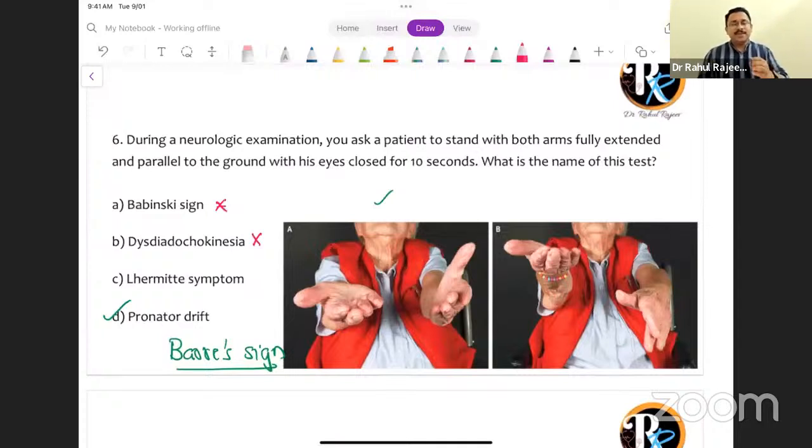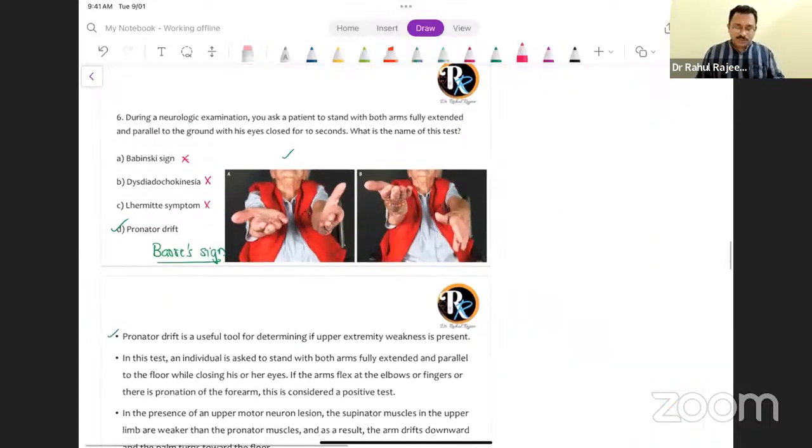Dysdiadochokinesia is the inability to perform rapid alternating movements, which is a feature of cerebellar lesions. Lhermitte's symptom refers to the electric shock-like pain radiating from the neck down the back, which is usually seen in cases of multiple sclerosis as well as any sort of cervical spondylosis. So that is also not the answer. The answer is option D, pronator drift. Okay, good. So that is also over.